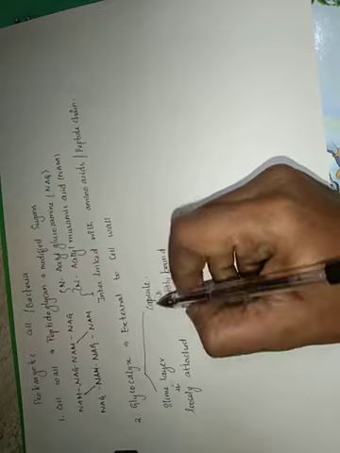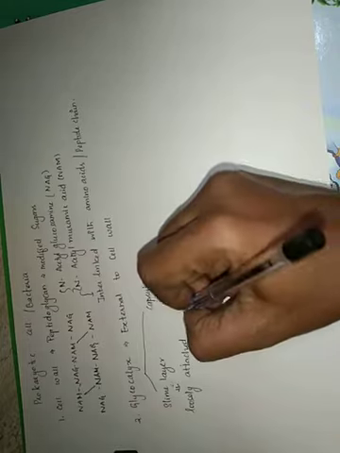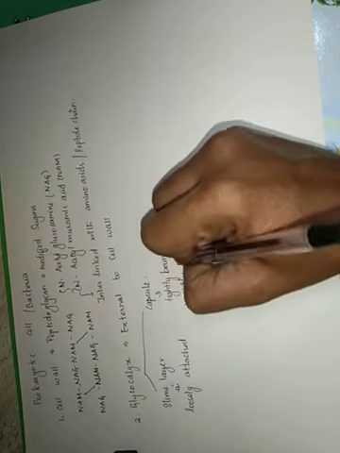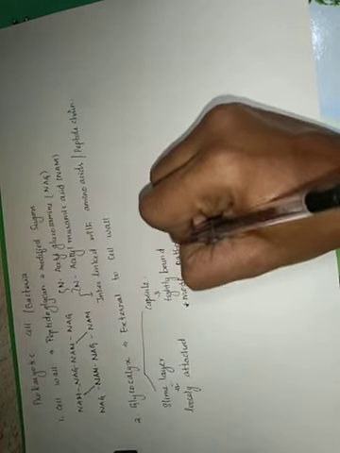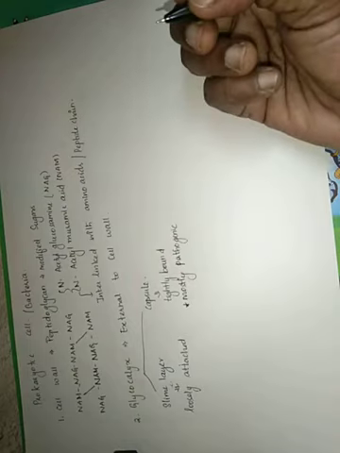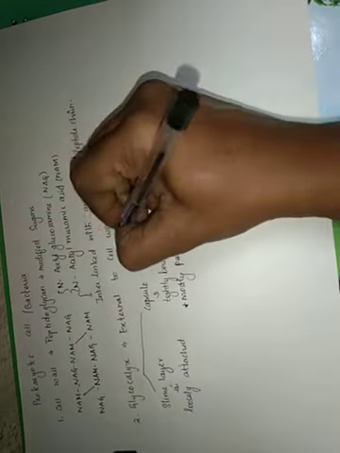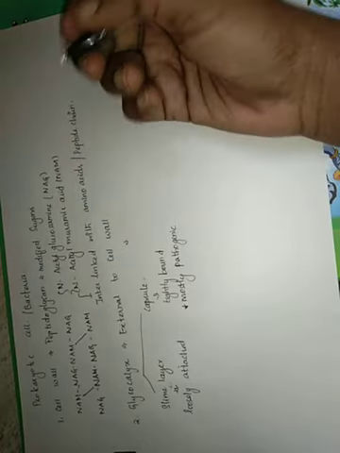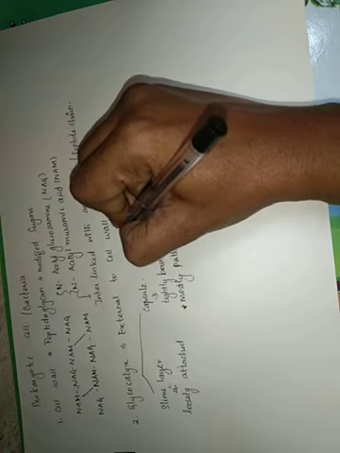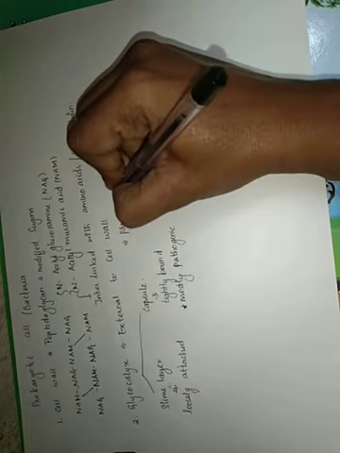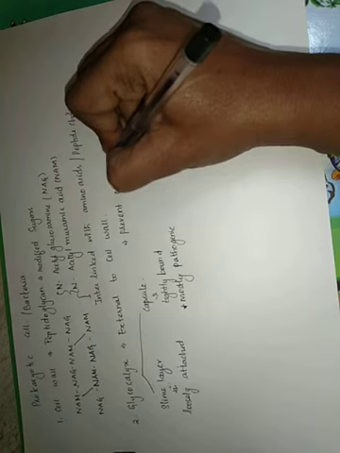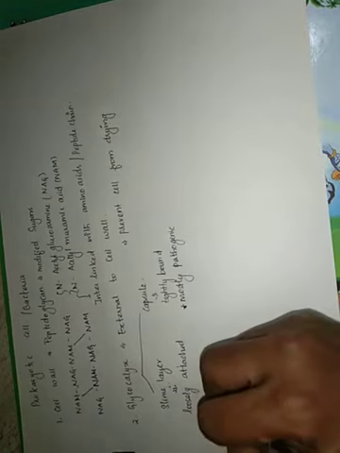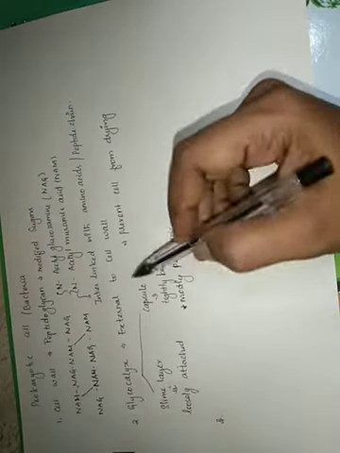Bacteria that have a capsule are mostly pathogenic, not always, but mostly. The function of the Glycocalyx is that it prevents the bacterial cell from drying. When they are exposed to higher temperatures or unfavorable conditions, it prevents the cell from drying.